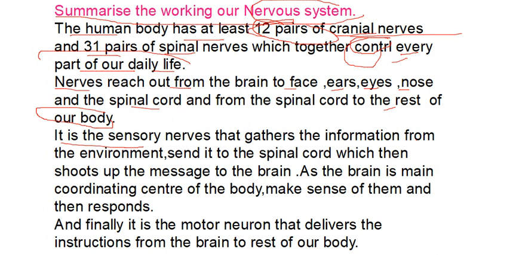It is the sensory nerves that gather the information from the environment and send it to the spinal cord, which then shoots it up to the brain, because the brain is the main coordinating center of the body. It makes sense of this information, these electric impulses that the senses send.